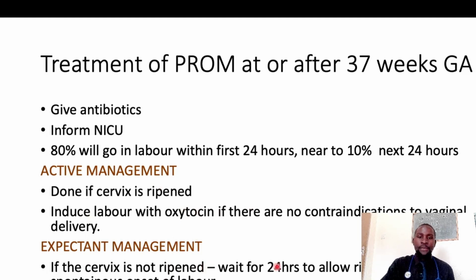You may wait for 24 hours to allow for ripening to occur, and spontaneous labor onset may occur in that time. But if this fails, as long as there's no contraindication to vaginal delivery, you may induce labor, where you do your Bishop's score and then you manage accordingly.